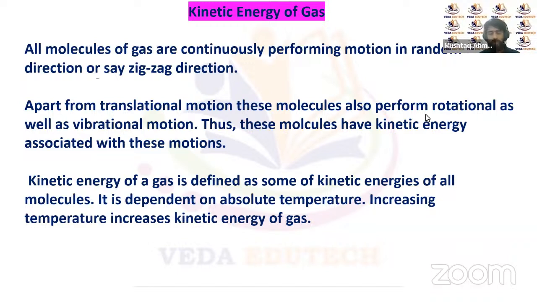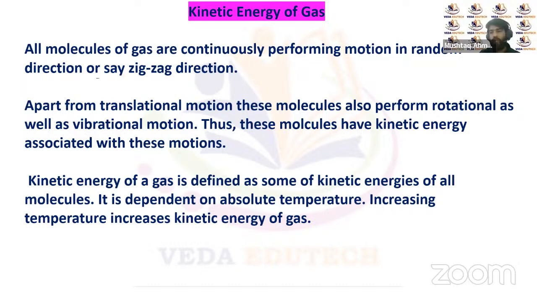So, in this session, we'll be starting with a new chapter, the kinetic theory of gases. We'll be discussing ideal gas equations and different laws for ideal gas in this unit. We'll also be discussing the postulates of kinetic theory. Later, we'll be discussing different types of speeds for an ideal gas and their calculations. Then we'll move on to the thermodynamics portion. So we're beginning with the kinetic theory of gases.